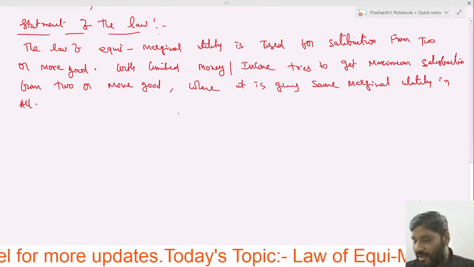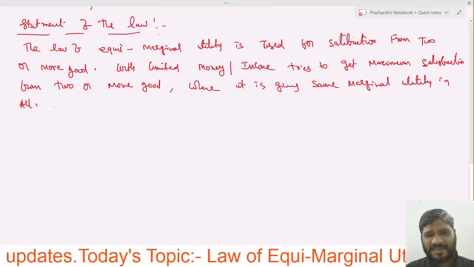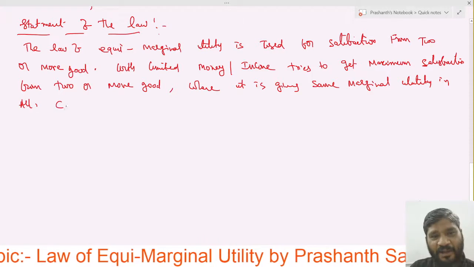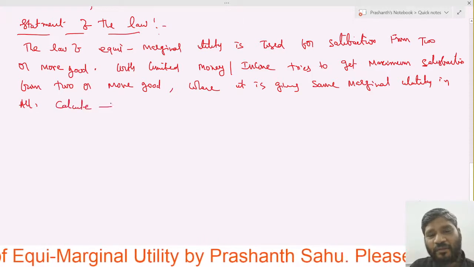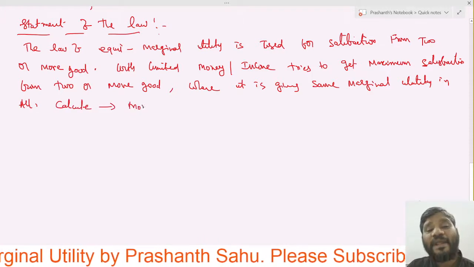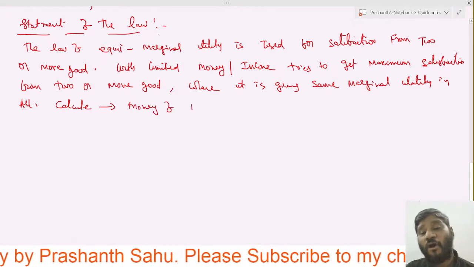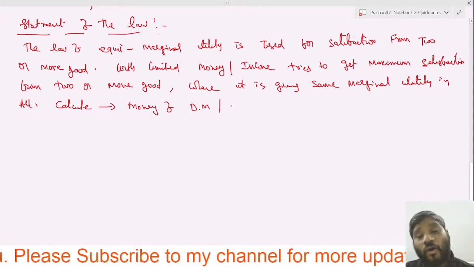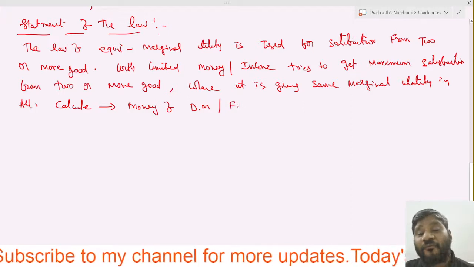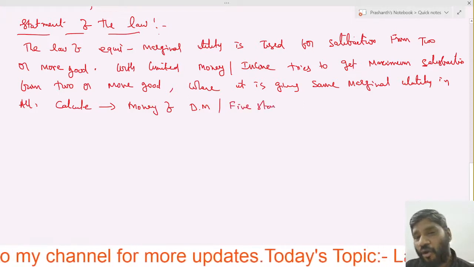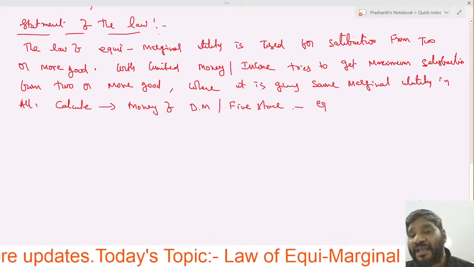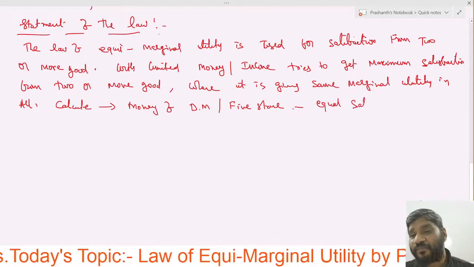Now in the same way, in this law we have to calculate how many of dairy milk and how many of 5-star have given the equal satisfaction.